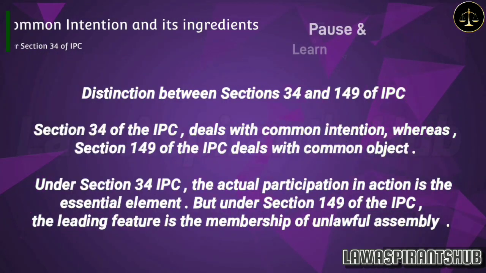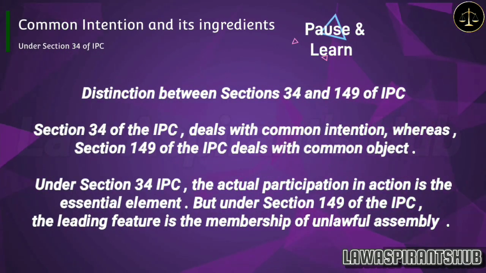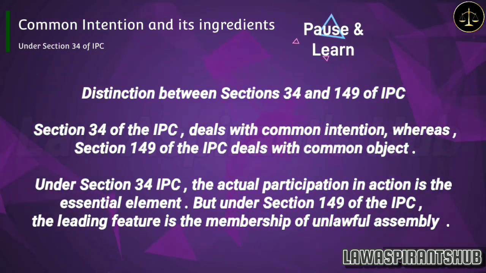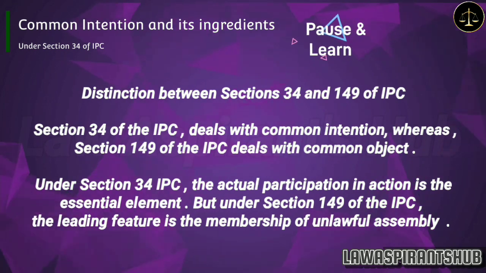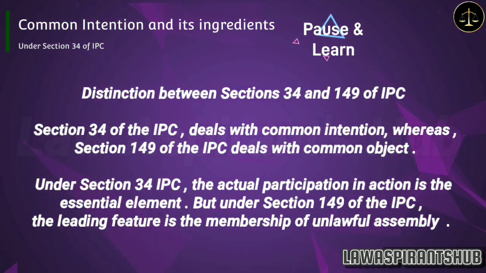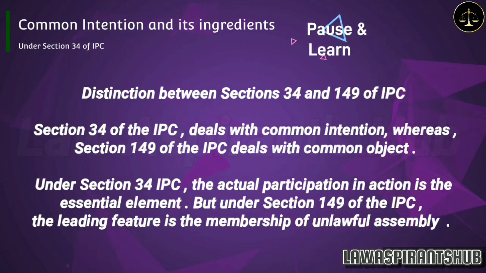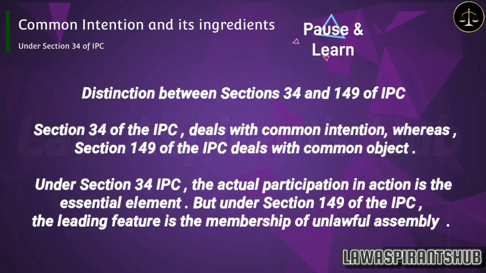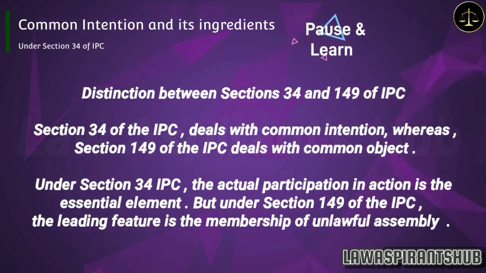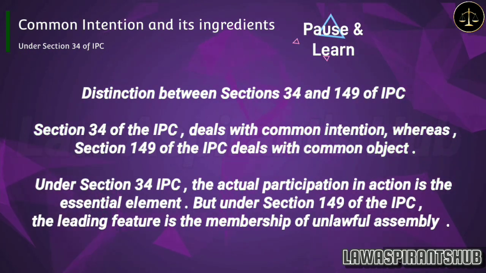Now let's see the distinction between Sections 34 and 149 of IPC. Section 34 of the IPC deals with common intention, whereas Section 149 of the IPC deals with common object. Under Section 34 IPC, the actual participation in action is the essential element. But under Section 149 of the IPC, the leading feature is the membership of an unlawful assembly.